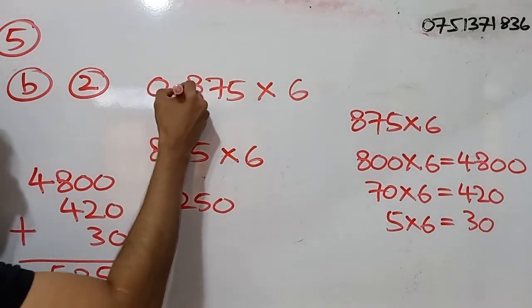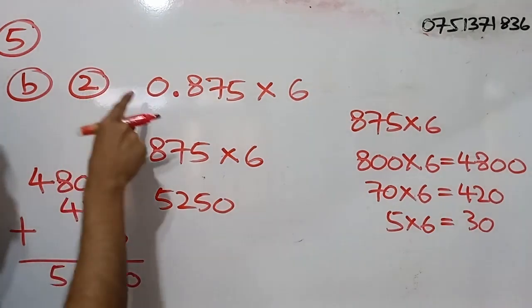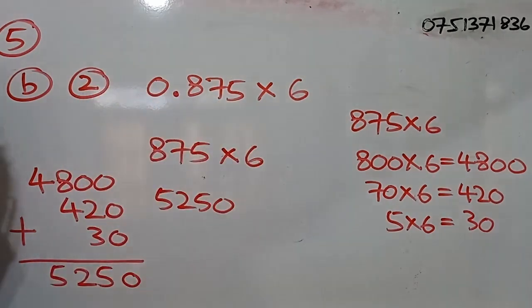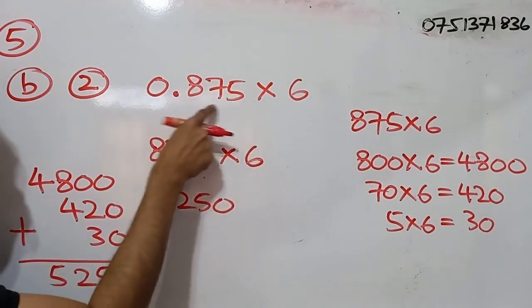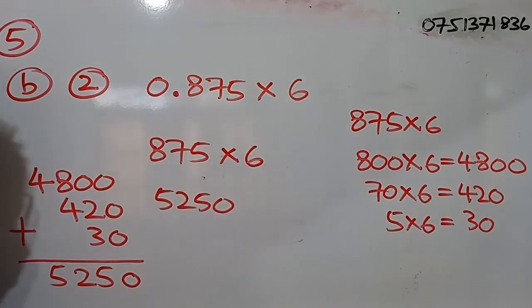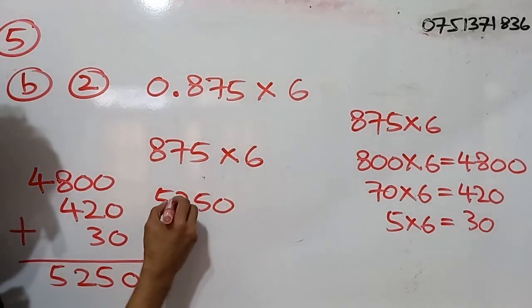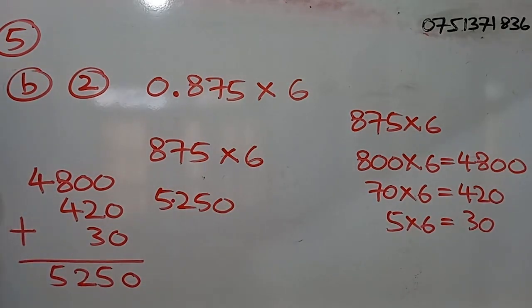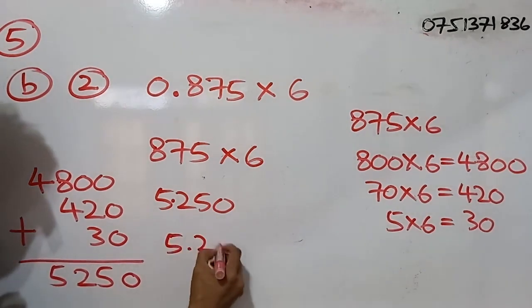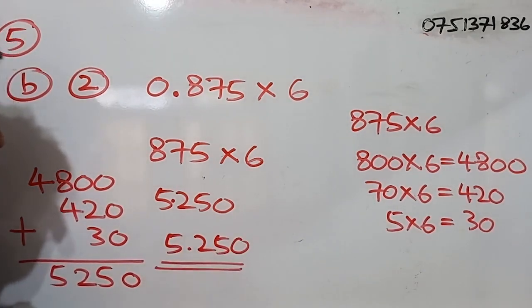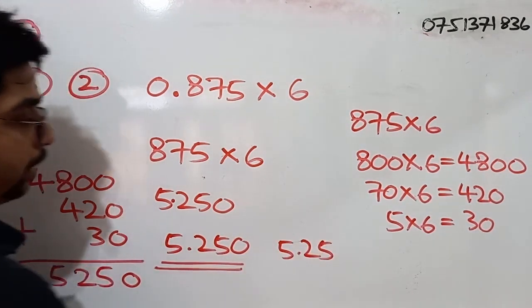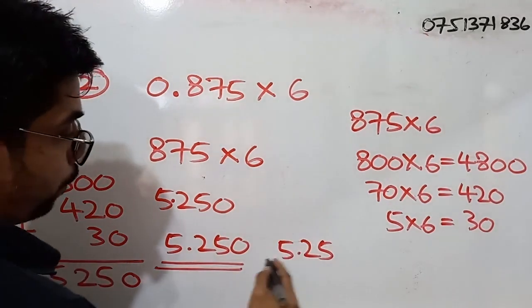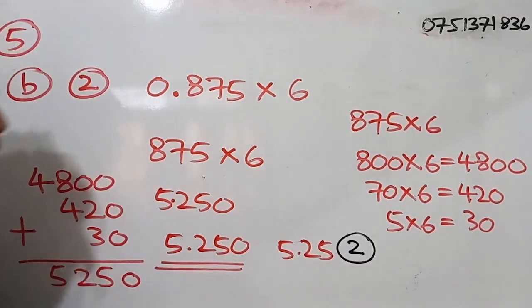But actually, we need to come up with the answer for 0.875 multiplied by 6. Right? So this number, even though it is a decimal number, has 3 decimal places. So we will have to place a decimal point after 5. So it will be 5.250. So that is the answer. 5.250 and 5.25, both are the same thing. Right, so for the correct answer, you will be getting 2 marks.